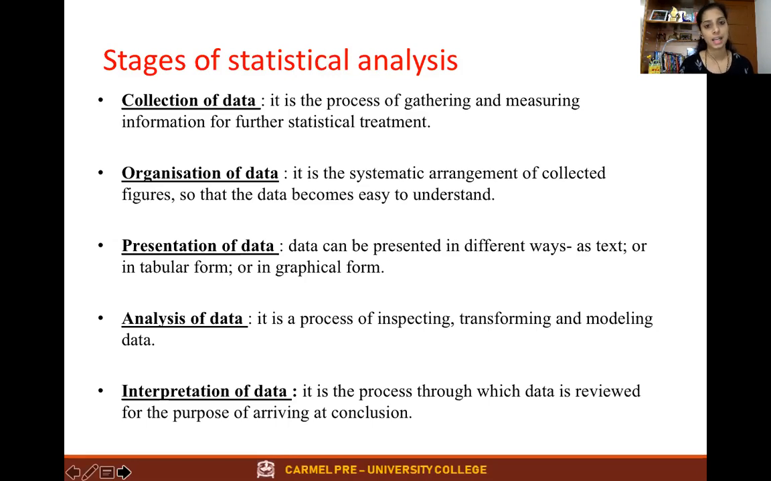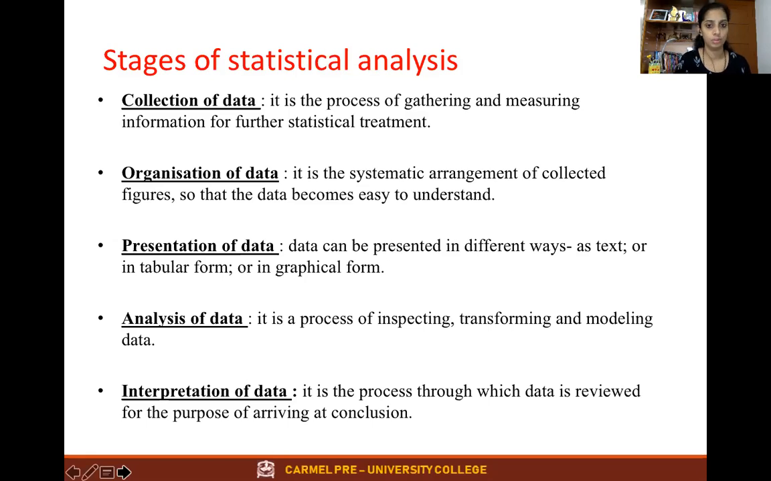The last one is interpretation of data. It is a process through which the data is reviewed for the purpose of arriving at the conclusion. Interpretation is nothing but the conclusion. It will be concluded: this is the reason this has to be done. Reason, cause, effect. If we do this, this is going to happen.